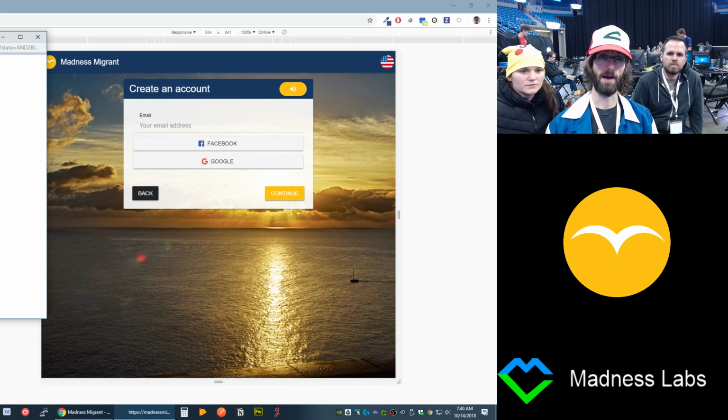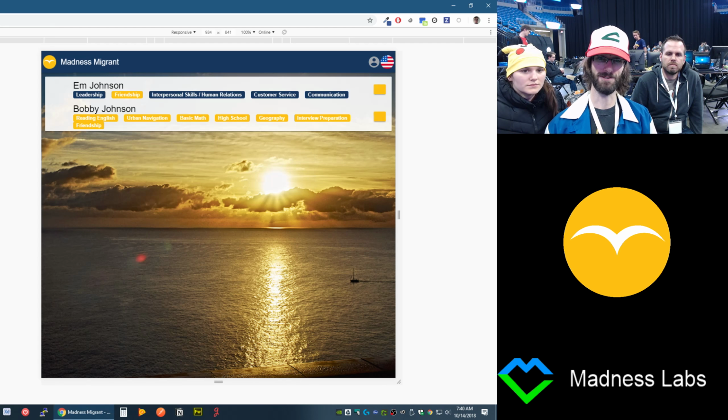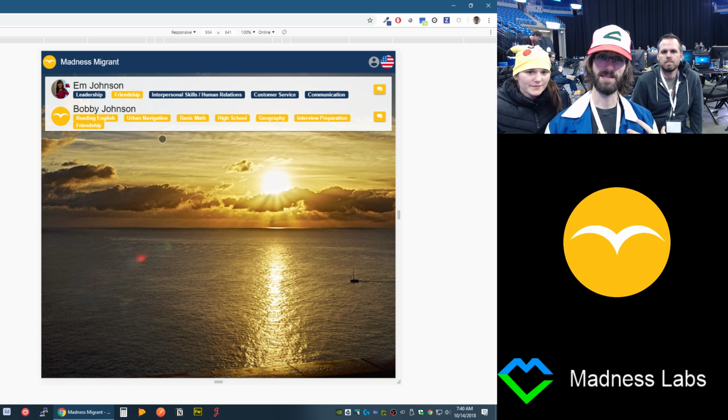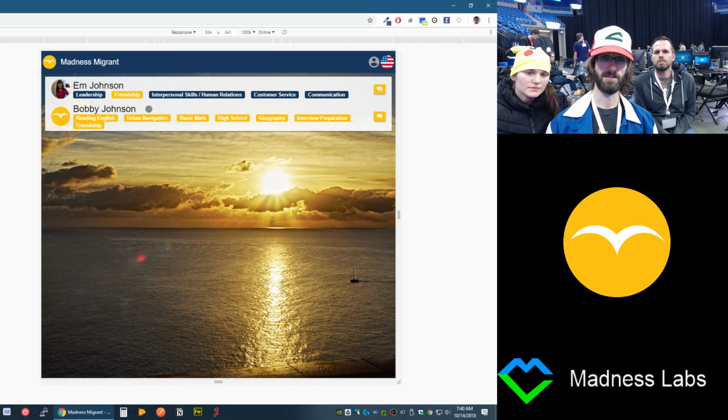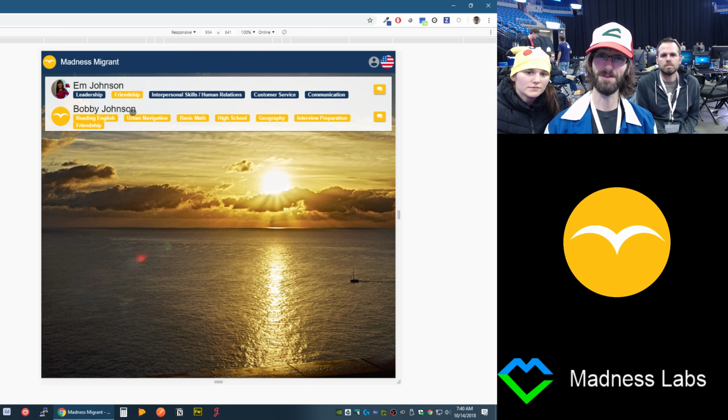So we don't require you to remember a password. It's difficult enough to have to manage all of this stuff. You definitely don't want to have to remember a password. So here's the dashboard. Here's a list of different mentors that are available. Obviously there's only a couple test users right now, but you can see here's a list of a couple people, and the tags that are highlighted here in yellow are the actual tags that we match on. These are the things that they are looking to mentor, and we are looking to be mentees.